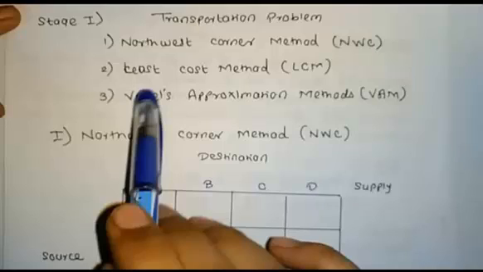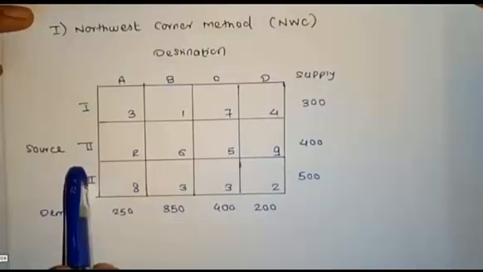Right now we will work through a sample problem using the northwest corner method. It is one sample northwest corner method problem. We are given a table with sources and destinations: source 1, source 2, source 3, and destinations A, B, C, D, along with the given supply and demand. By using this matrix, we have to adjust supply and demand.